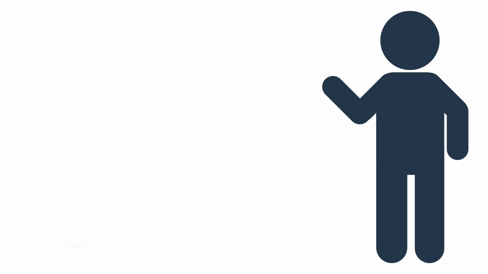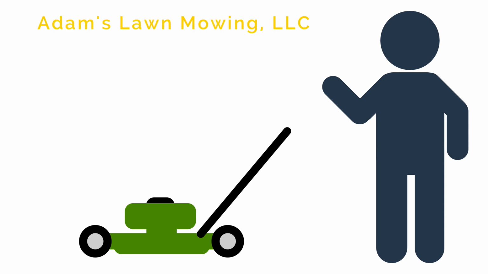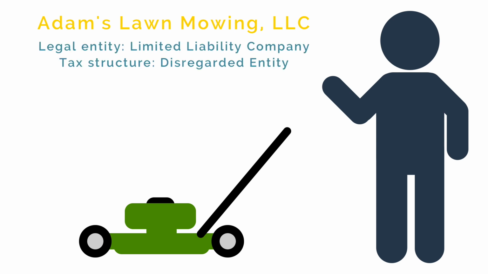Let's go through some examples to show the various combinations. Meet Adam. Adam started a lawn mowing business and filed the proper forms with the state or hired a professional and set up an LLC called Adam's Lawn Mowing LLC. Adam is the only owner of this company. Because he is the sole owner, the IRS by default will automatically make his business a disregarded entity as the tax structure. He can change this tax structure to a partnership, an S corp, or a C corp if he wants to by filling out a form and sending it to the IRS.